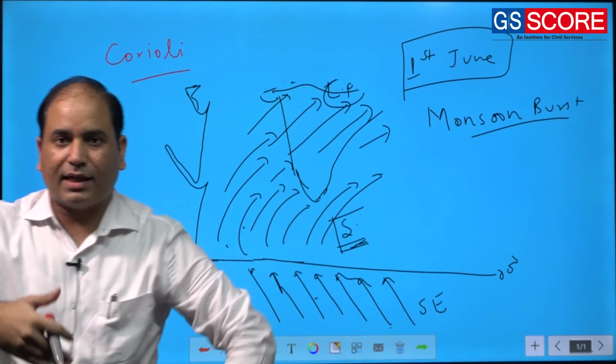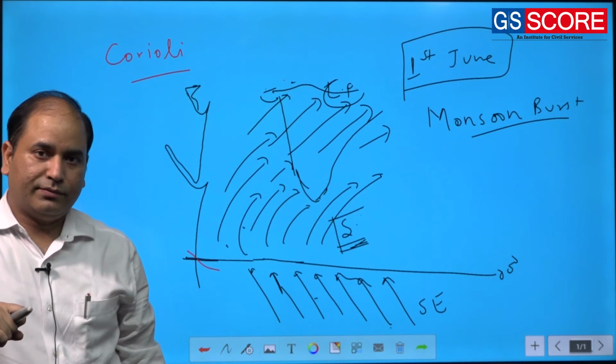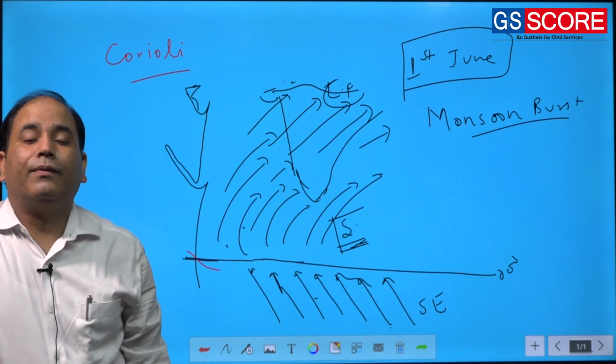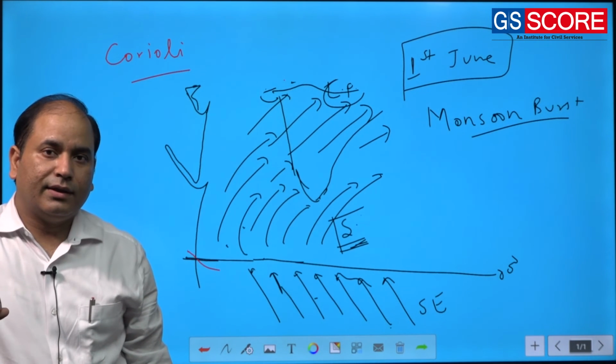So, the rainfall starts suddenly on the Malabar coast around 1st June rather than in the month of April and May. Whereas, if you go with the details of the heating, the temperature, then you will